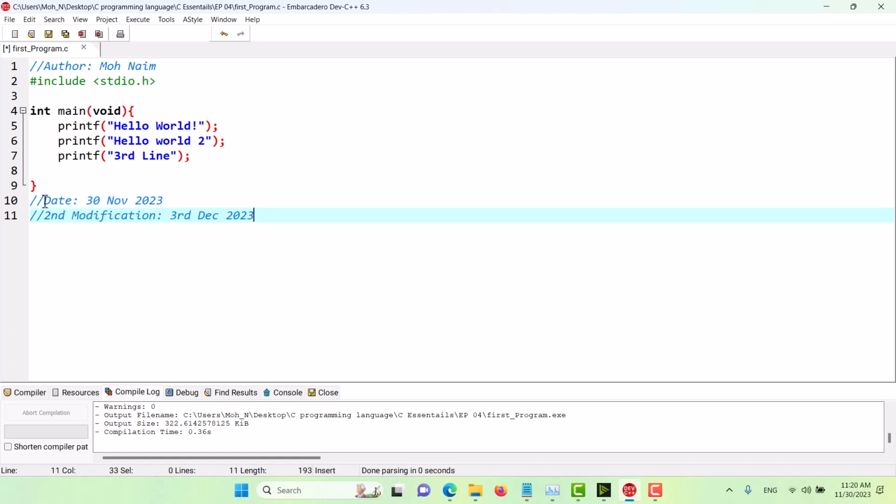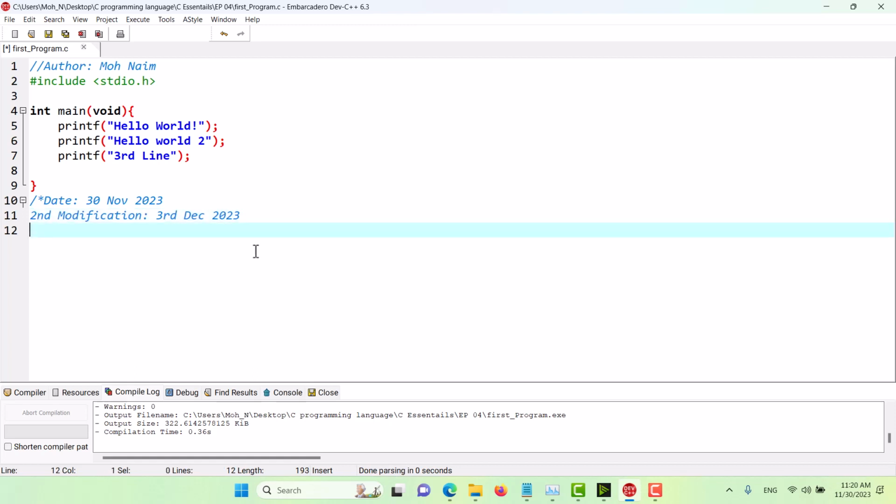So how we can consolidate these two lines of comments is that here, instead of the second backslash, I can remove it and add an asterisk. Let's remove this other single line comment indicator and go to the second line, add the asterisk and the backslash once again, which means that our comment has ended.